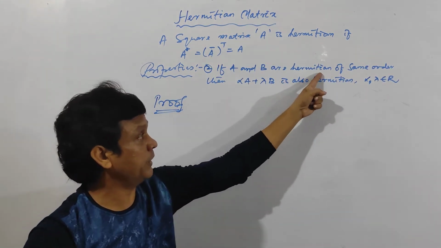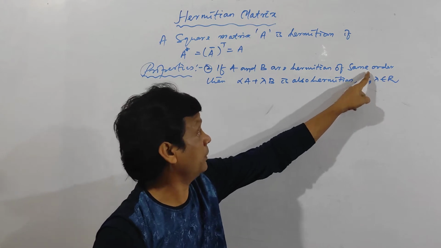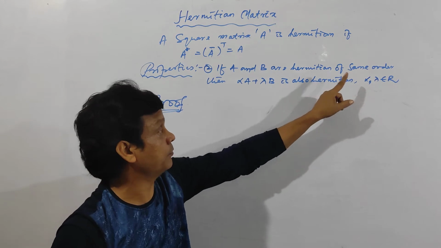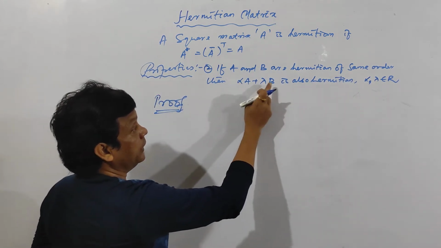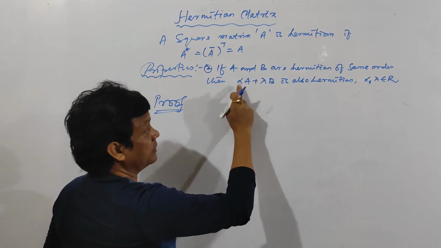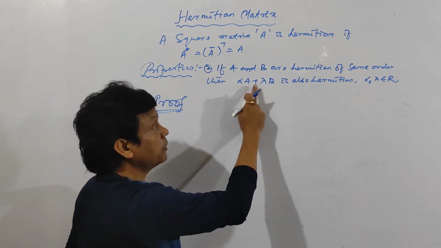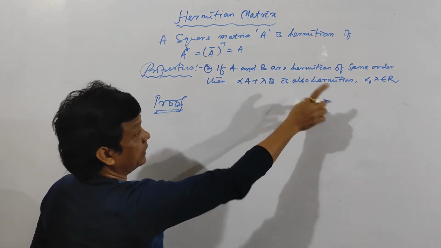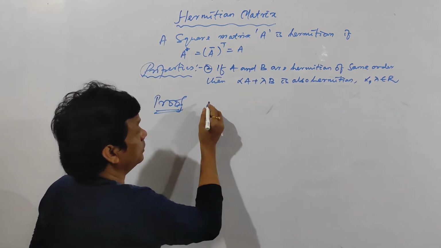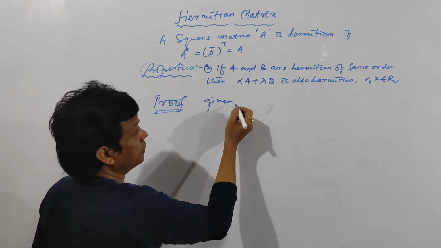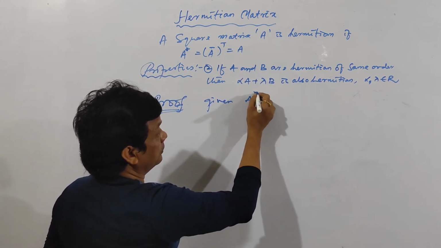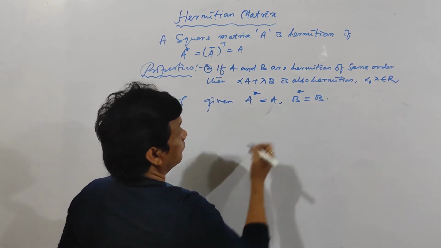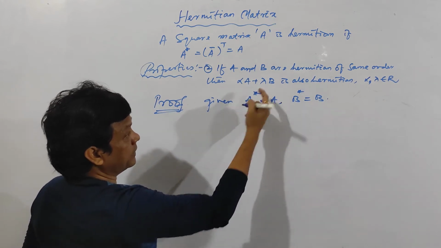See here the second property. If A and B are Hermitian matrices of the same order, the order should be the same, otherwise addition is not well defined. For addition, the order should be the same. You have to prove the linear combination of these two Hermitian matrices is also Hermitian. Alpha and lambda are real numbers. Given A is Hermitian, that means A star is equal to A. And B is Hermitian, that means B star is equal to B. Clear? And you have to prove alpha A plus lambda B is also Hermitian.